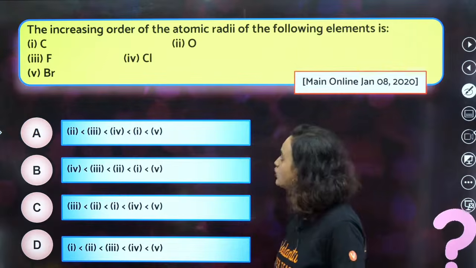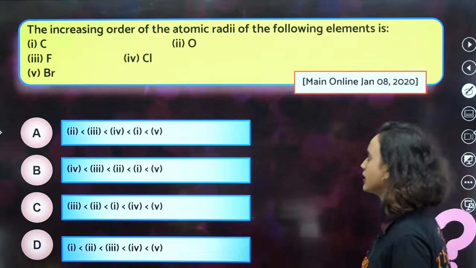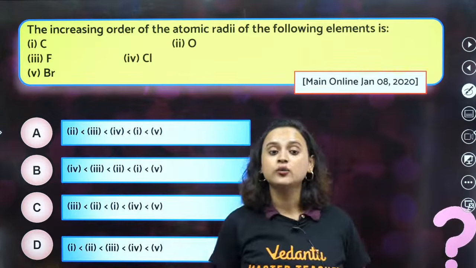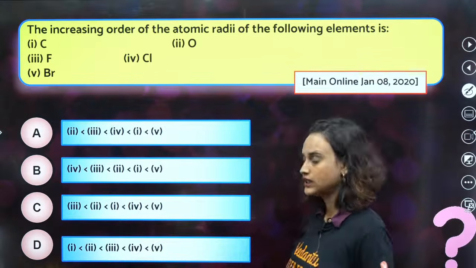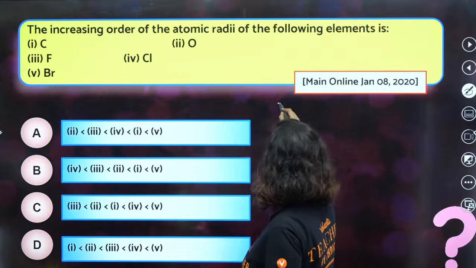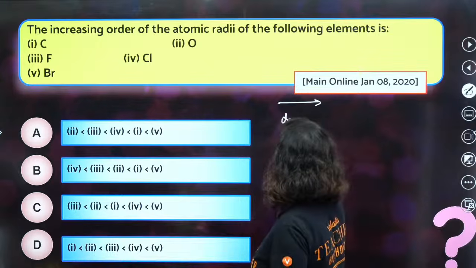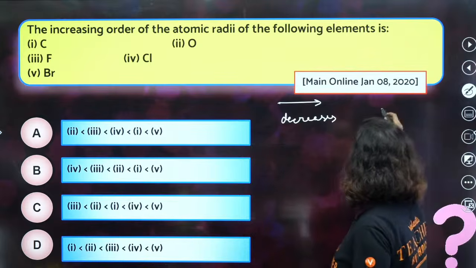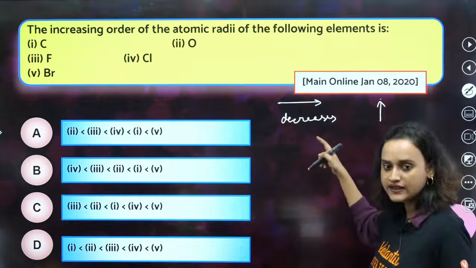Okay. Now the increasing order of the atomic radii of the following elements is what? Batao. What do we know about atomic radii? Atomic radii from this side to this side, what will happen? Decreases, right? Across the period, decreases. Down the group, increases, right?